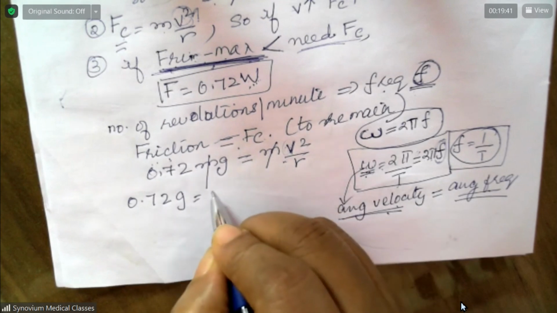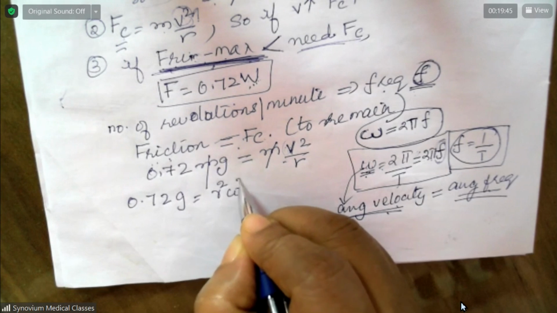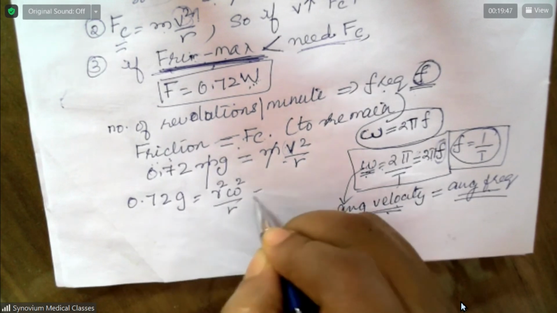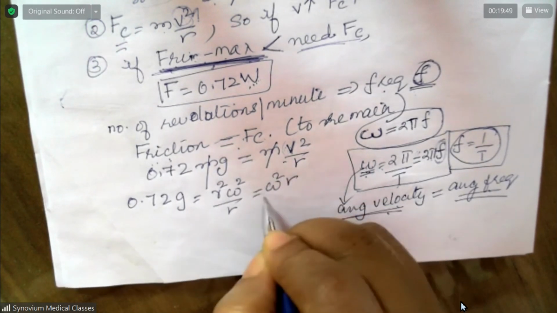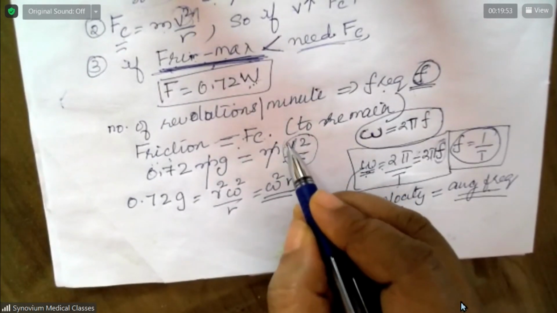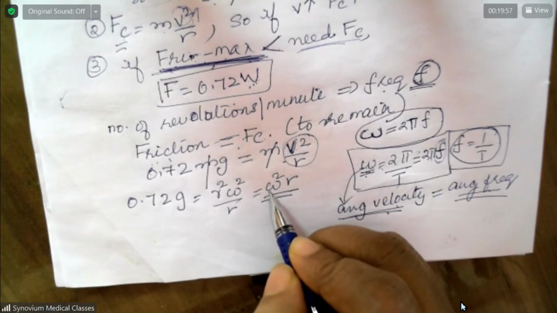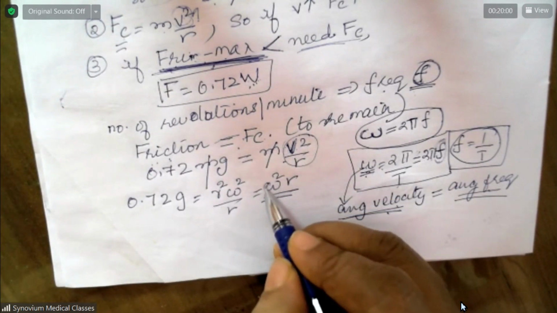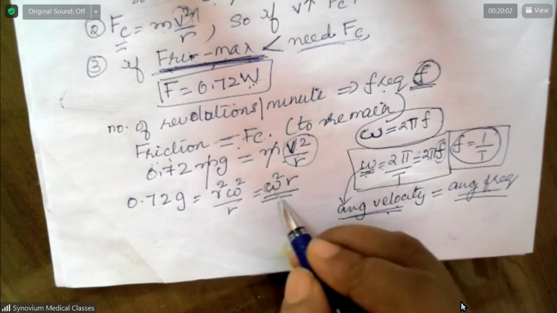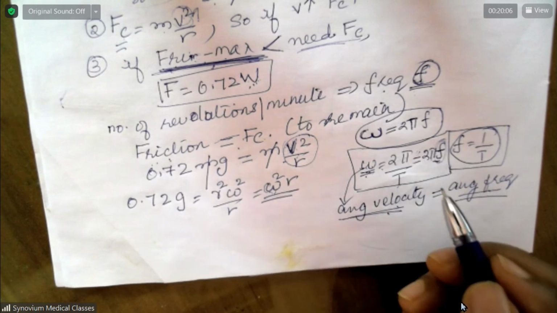Therefore, V square by R becomes R square omega square by R, which is omega square R. I told you this formula also. If you are given the linear velocity, use this one. If you need angular velocity, use this one. Any one of those. Here, let's use this because we need a frequency.